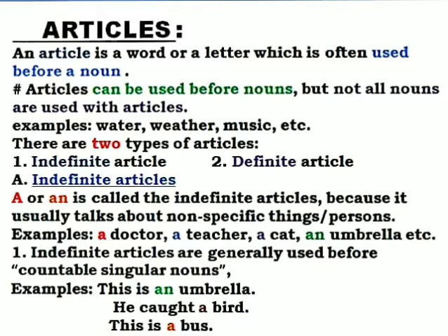Again, bus is a noun. Yes, it is singular in form, because I'm not using the plural one like buses, and it is countable. Why? Because we can count bus, like one bus, two buses, three buses, etc. So in front of the noun we use a.